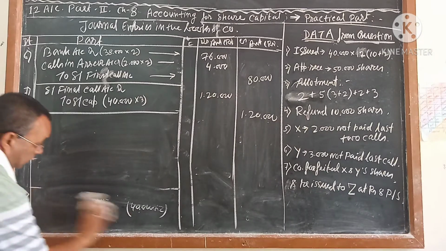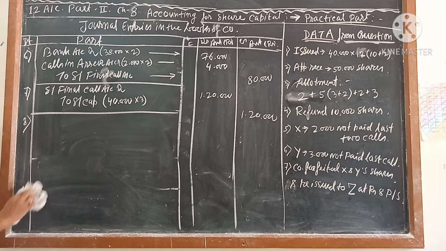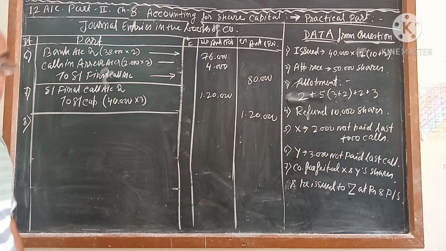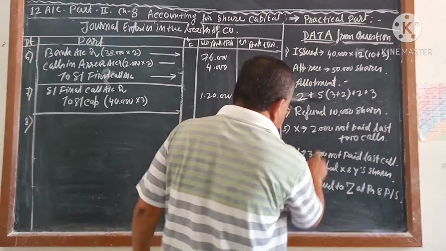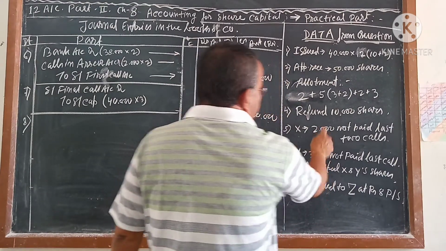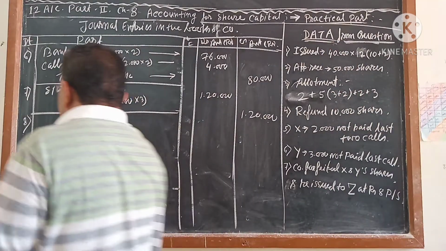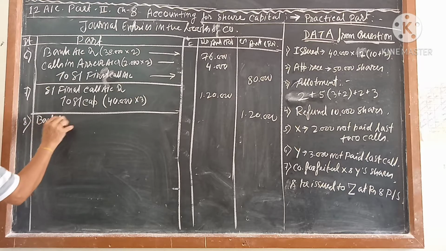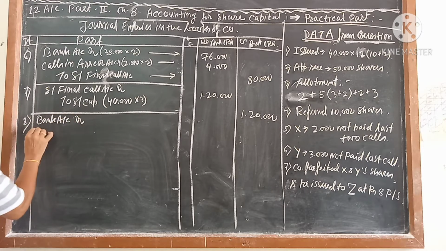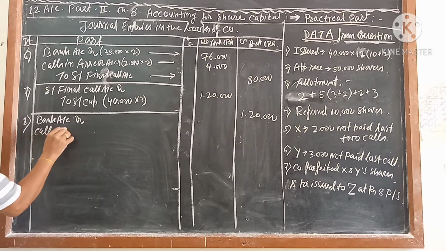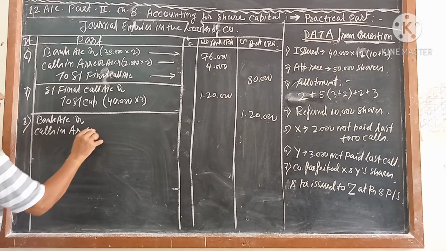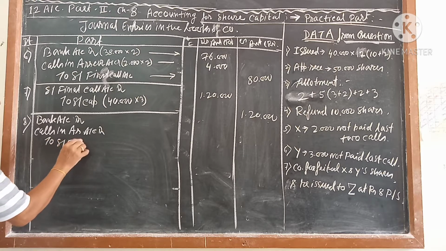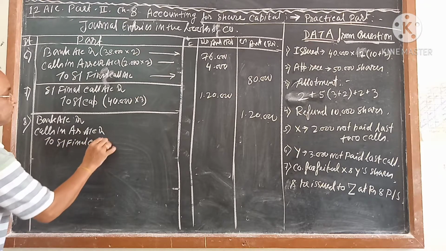That time one more thing you have to keep in mind. Mr. X का साथ Mr. Y भी है, इसलिए Y का शेयर भी इंक्लूड हो जाएगा. 2 plus 3 is equal to 5. 5 into 3 is equal to 15. So you will make here bank account debit, calls in arrear account debit to share final call.